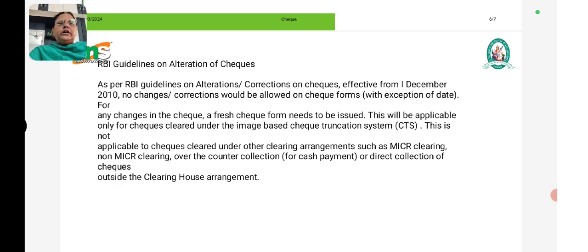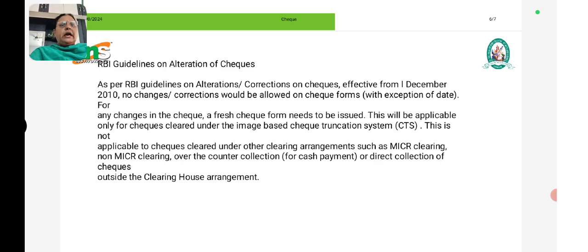So coming to the guidelines on alteration of checks. If we ask, can we make any alteration? As per RBI's guidelines on alteration and correction of checks, effective from 1st December 2010, no changes or corrections would be allowed on check forms except of the date. For any change in the check, a fresh check form needs to be issued.